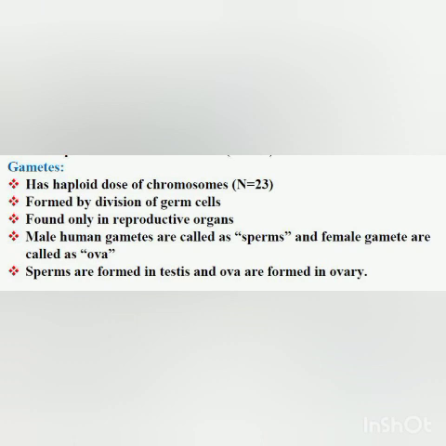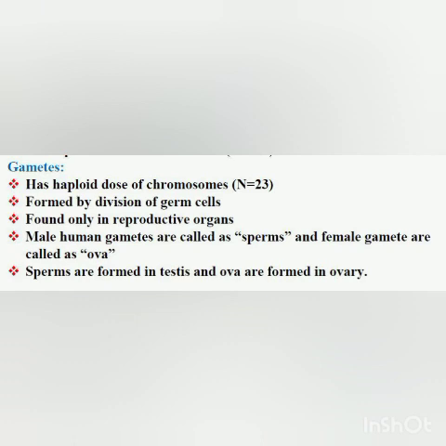Okay. Now, in the reproductive organs, these germ cells form what? They form 4 cells, and these 4 cells have half the number of chromosomes. These 4 cells of the reproductive organs, which have a haploid dose of chromosomes, or a single set of chromosomes, are called gametes or sex cells. Is it clear to you, students? Germ cells are diploid. Germ cells of the reproductive organs divide meiotically. I will tell you what meiosis is. They divide meiotically and form 4 cells, and all the 4 cells have a single dose of chromosomes, that is a haploid dose of chromosomes, and they are called gametes.